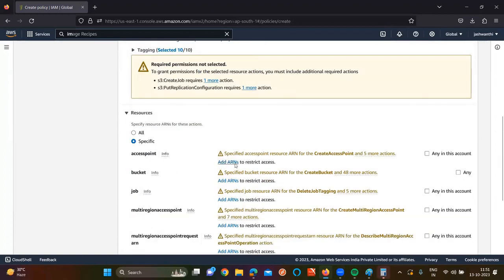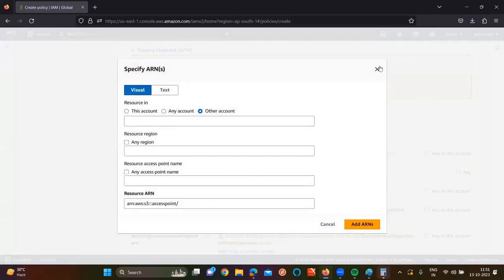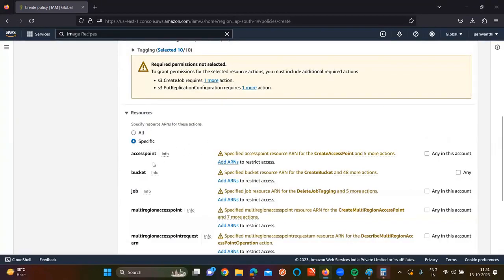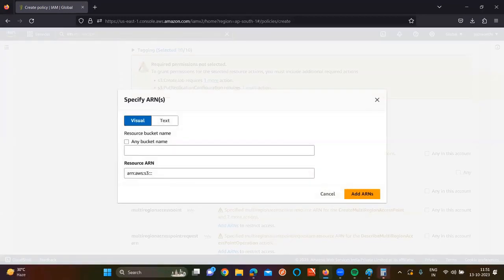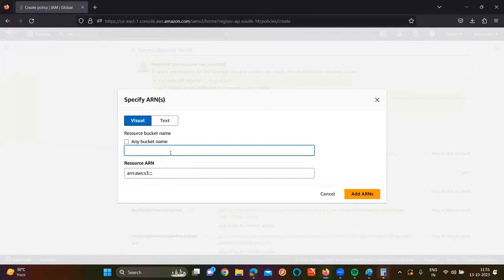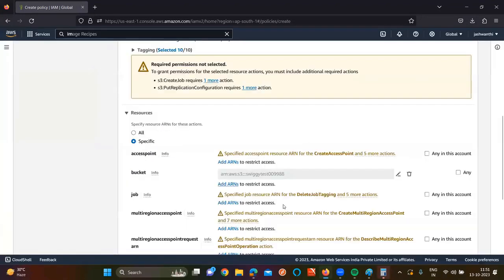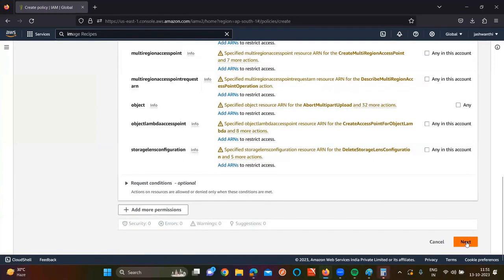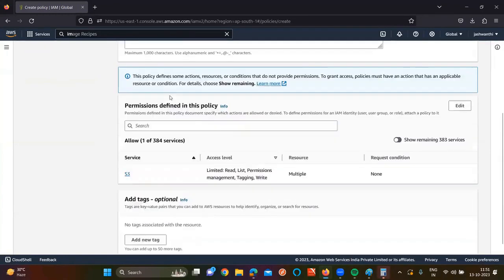Basically, this is not required. Actually, access point is not required. Directly, you can give the bucket as well. Bucket ARN means we need to give the name of the bucket. Which bucket am I going to give now? This bucket name. Previously I gave the access point, right? But this time, even if I don't give an access point, nothing is going to happen. Add ARN. Is the ARN added now? Go for next. Policy name: test bucket.